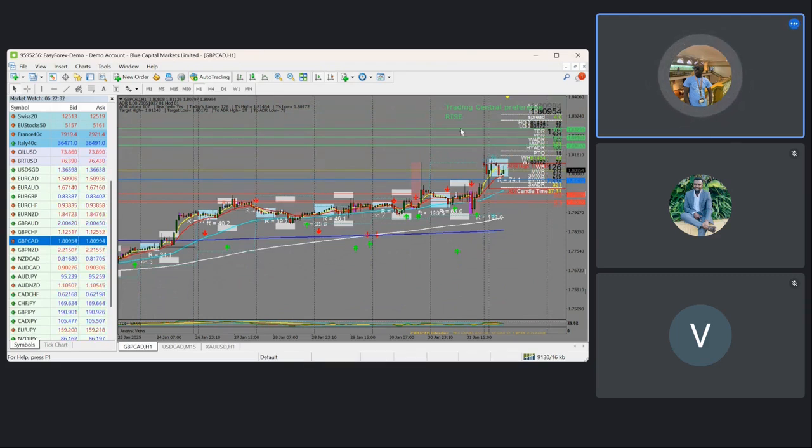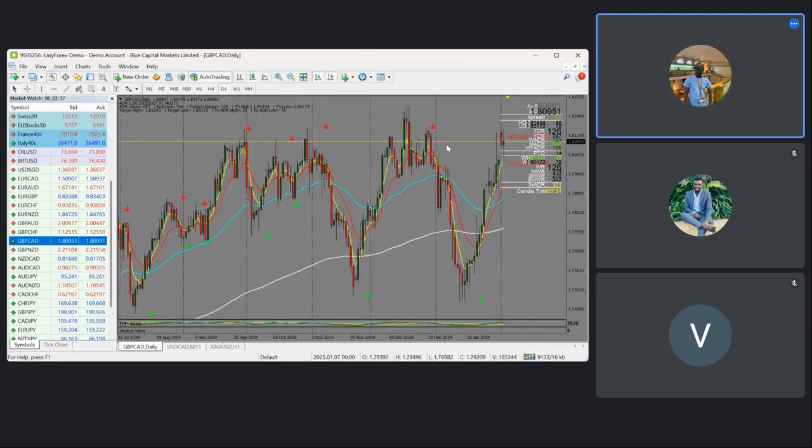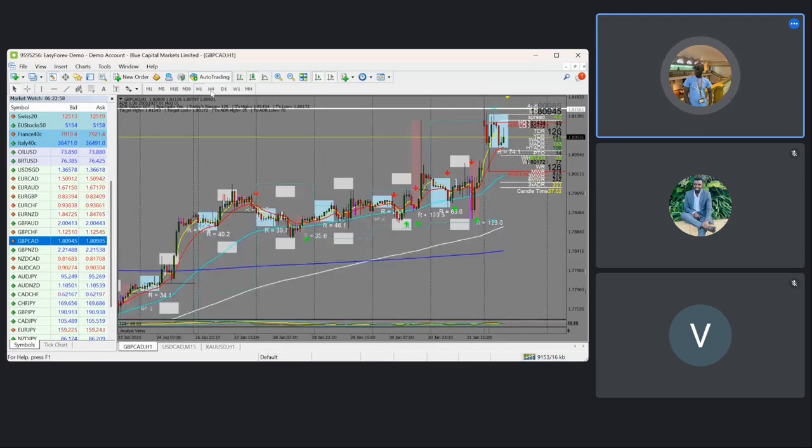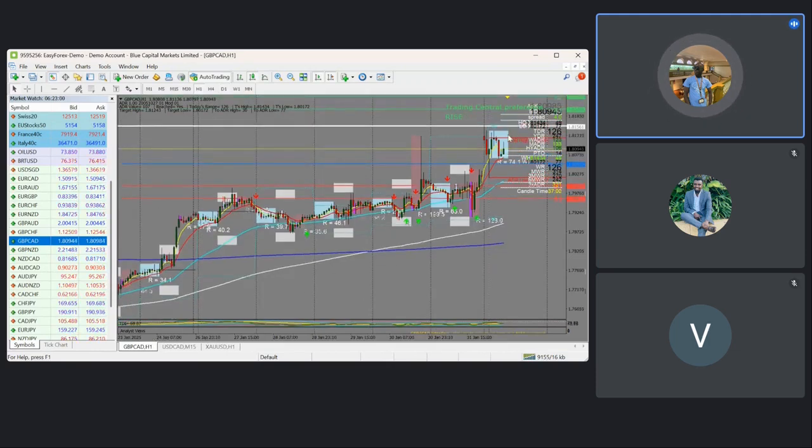At yesterday's highs is where we're interested in checking this market, because checking at the higher time frame, you can see that the market is at a resistance region. So the market came and took the liquidity at this point. So what are you expecting on this pair? You're expecting this pair to give us sell patterns all the way to the 50 MA. That is on the daily time frame. So at the H1 time frame, we trust the market to give us a pattern on yesterday's highs. So that is it on the GBP CAD.